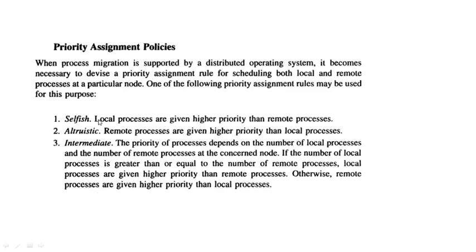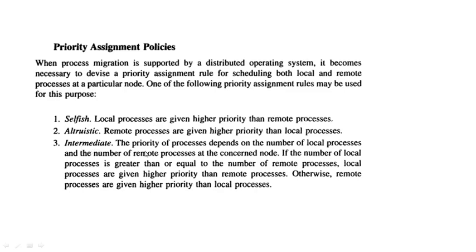They are selfish, altruistic, and intermediate. In selfish, local processes are given higher priority than remote processes, meaning every node will give priority to running its own local processes, not the remote ones. In altruistic, remote processes are given higher priority than local processes. Whenever any job comes from any other node, it will be given priority, and all the local processes will be suppressed or can be moved to any other node.